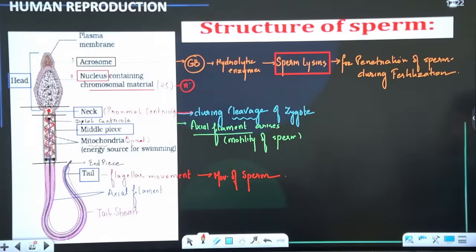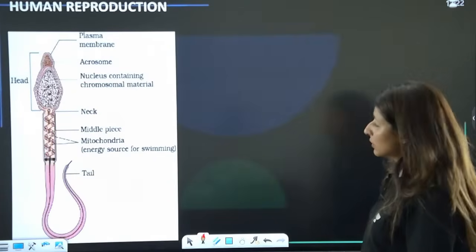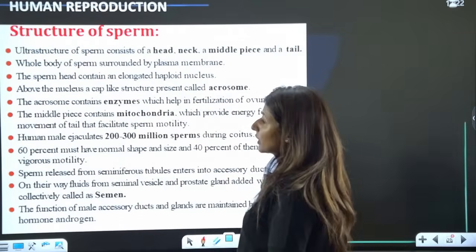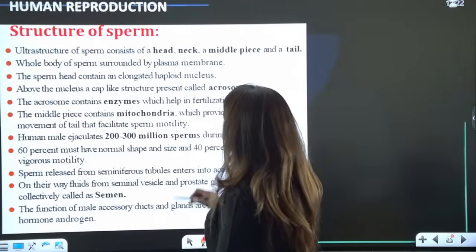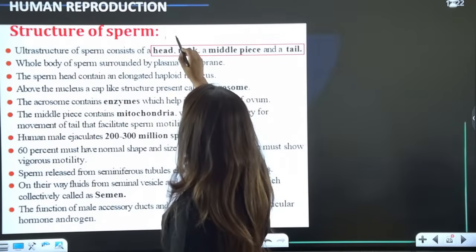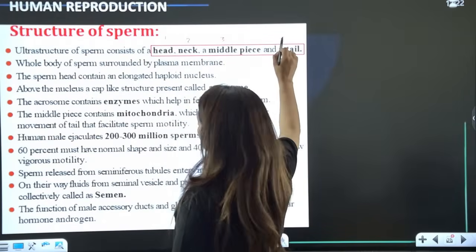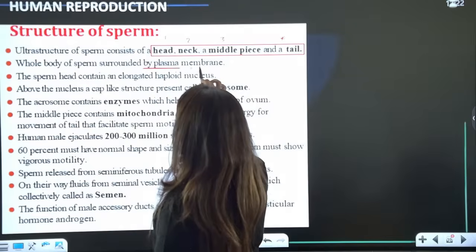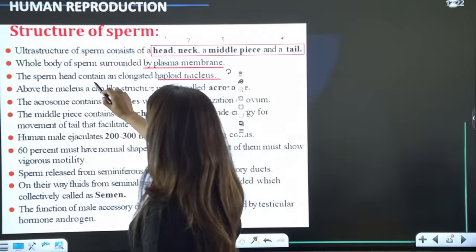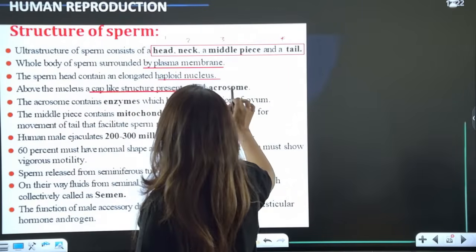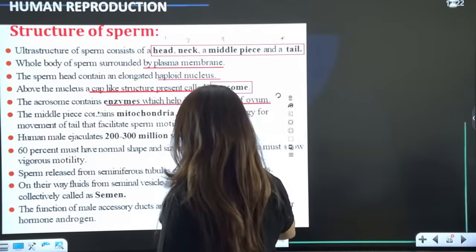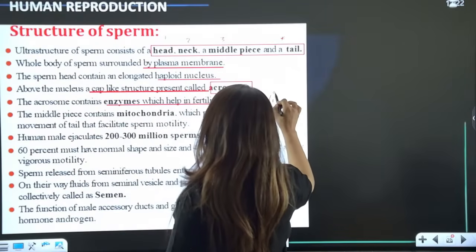Perfect. Now, moving on, there are some facts about sperms that you must know. We have already seen there are 4 parts: head, neck, middle piece and tail. It is all surrounded by the plasma membrane, with a haploid nucleus. So how many chromosomes? 23. There is a cap-like structure known as the acrosome. Its function is enzymes which help in fertilization, that is the penetration.